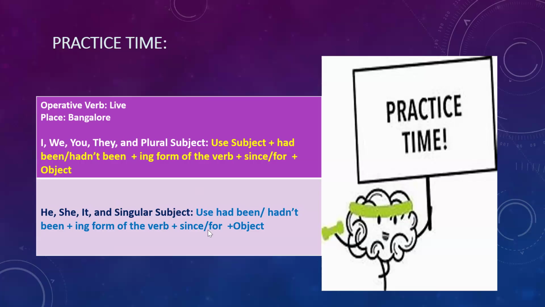Now, I'll make use of for. He had been living in Bangalore for the last 10 years, or 6 years, or 30 years. He hadn't been living in Bangalore for the last 6 years, for the last 10 years, or 30 years, whatever the period is. So this is the pattern of framing sentences. You may try similarly with she, it, and then a singular subject, maybe Rajat, maybe Madhuri, etc.